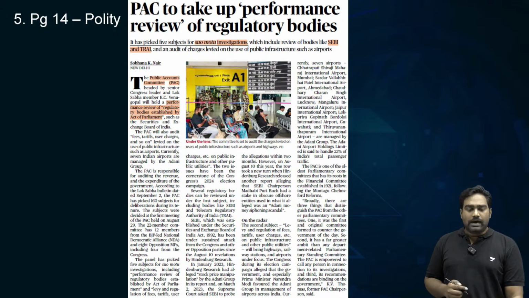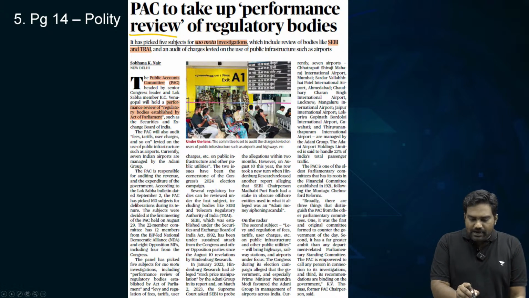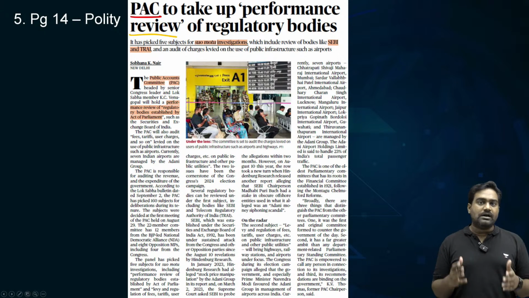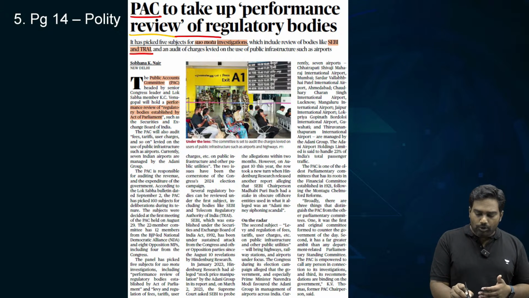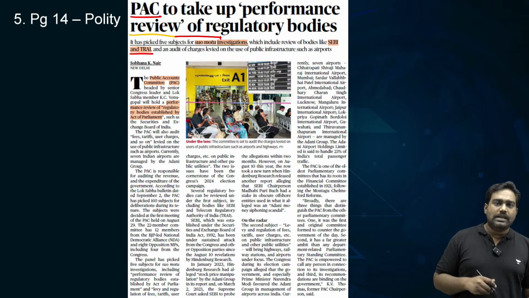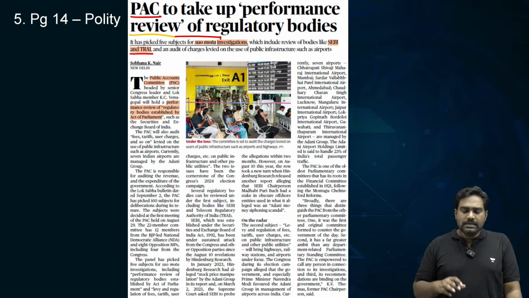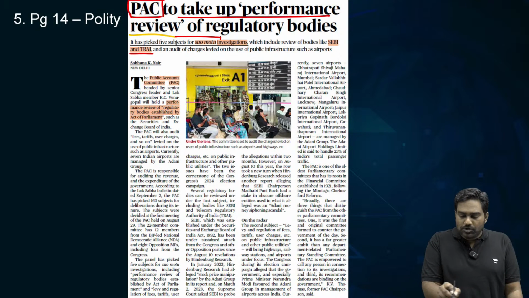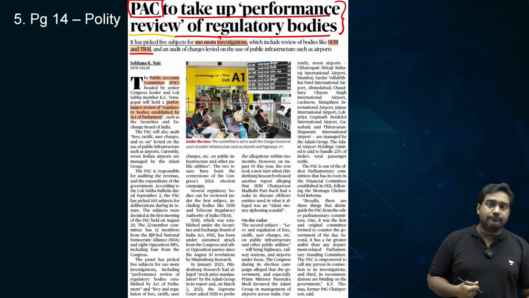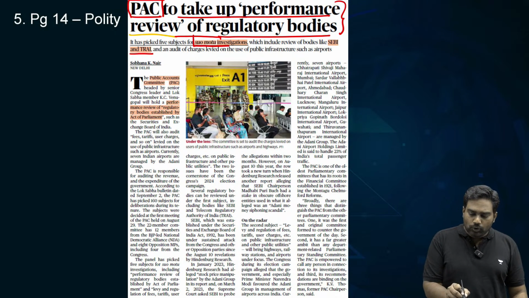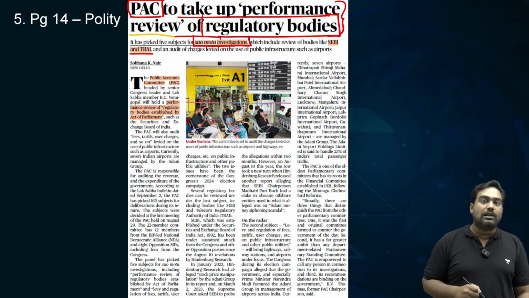Coming to another article on page 14, we have an article related to a very important parliamentary committee, the PAC, the Public Accounts Committee. The Public Accounts Committee is one of the most important parliamentary committees. So let's understand its role and composition. But first, let's see why it is in the news. The Public Accounts Committee, which is responsible for maintaining financial accountability of the executive, has started a suo motu investigation into regulatory agencies that are set up by an act of parliament.